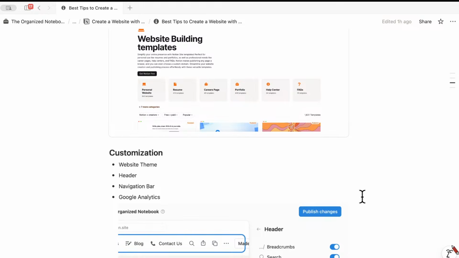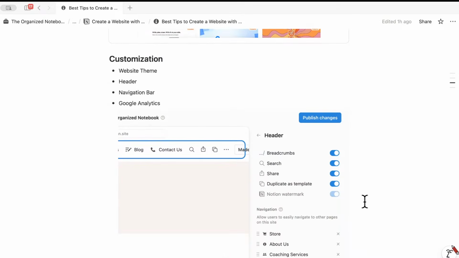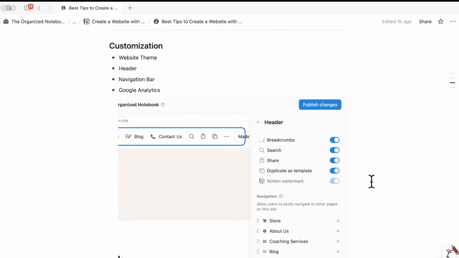And regarding customization, you can do things like the website theme in a very basic way with headers, navigation bars, and Google Analytics. I'll also cover a bit about the limitations with the navigation bar as well. But you can see here all the things you can do. And in essence, when you do publish a Notion site, you can even have it duplicate as a template. So when you have a live page, that also can become a Notion template, unless you toggle this part off. So it's very versatile to use Notion sites.